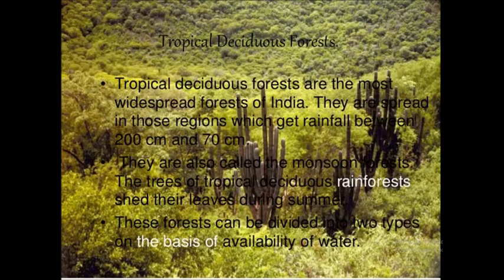Another one is the dry deciduous forest. This forest has rainfall from 100 centimeter to 70 centimeter. These forests are found in the rainier part of the peninsular plateau and the plains of Bihar and Uttar Pradesh. The special trees observed in this dry deciduous forest are sal, peepal and neem, which are mostly grown in this area.